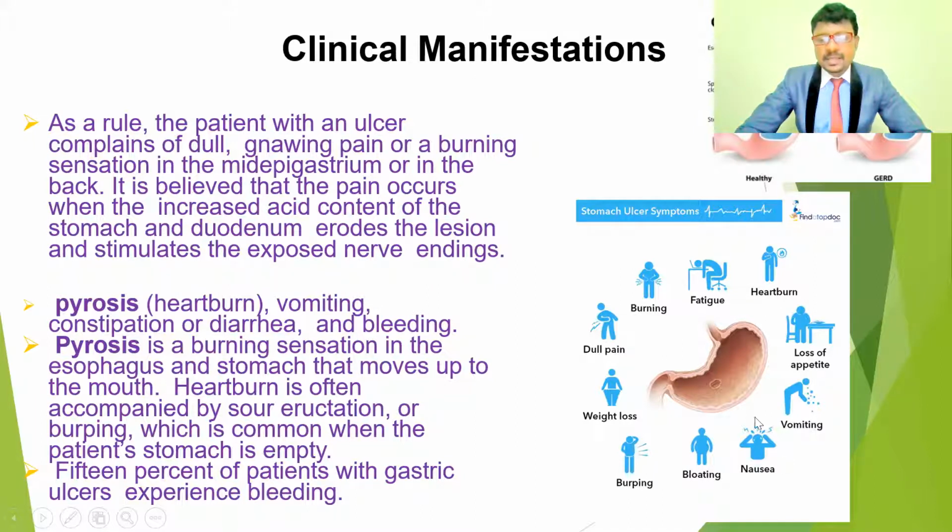And because of this high concentration of HCl, they feel bloating, and they may get burping. Because of less intake of food, they may get weight loss, dull pain and burning sensation in the stomach, and fatigue. These are the common symptoms of duodenal and gastric ulcers. The major symptom is heartburn, because of the pepsin and HCl concentrations regurgitating into the esophagus.